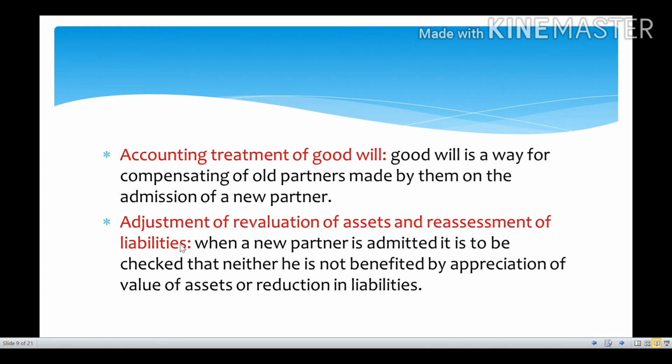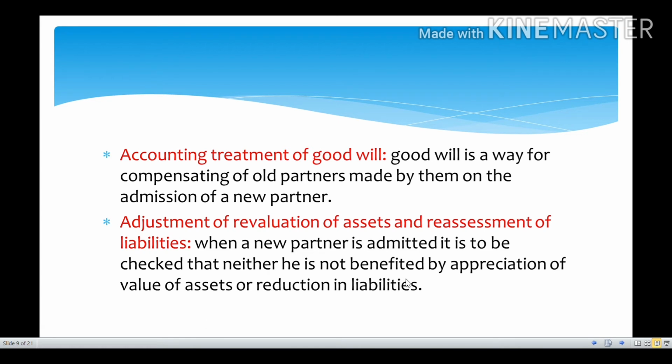And the next one is adjustment of revaluation of assets and reassessment of liabilities. Adjustment of revaluation means recorrection of assets, and reassessment means again assessing the liabilities. This is the third step. We have to make an adjustment whenever a new partner enters. When a new partner is admitted, it is to be checked that he has not benefited by appreciation in the value of assets or reduction in liabilities.